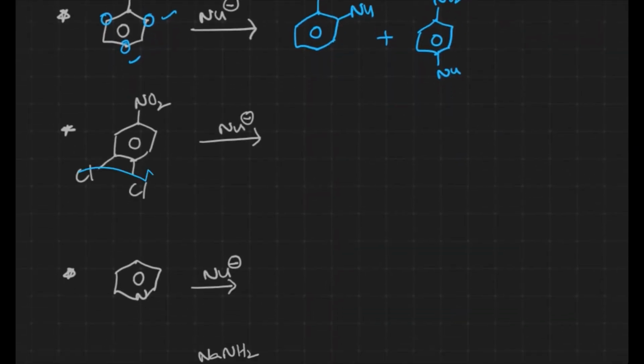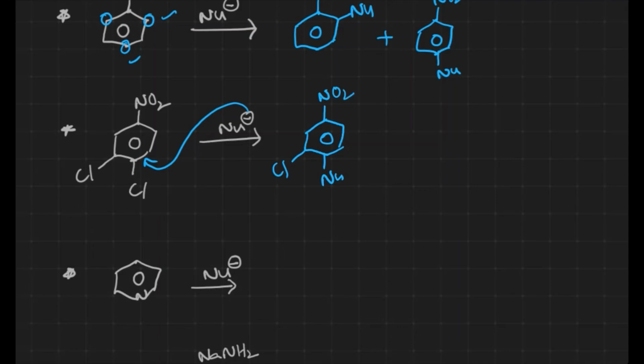Now we have two chlorines over there. Which chlorine is readily going to be substituted? We have to remember that the nitro group decreases the electron density more at the ortho and para positions. The chlorine is a good leaving group, and at the para position there is more electron deficiency. That is why the nucleophile readily comes and attacks there, and we get the para substituted product.